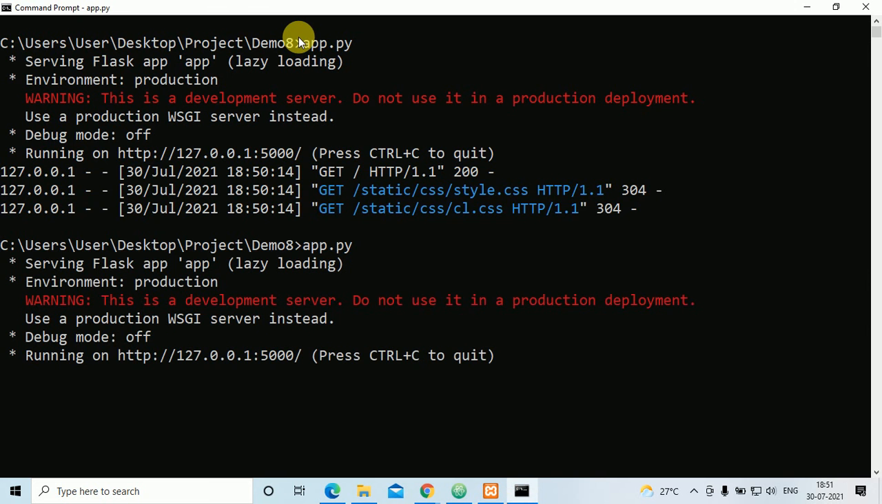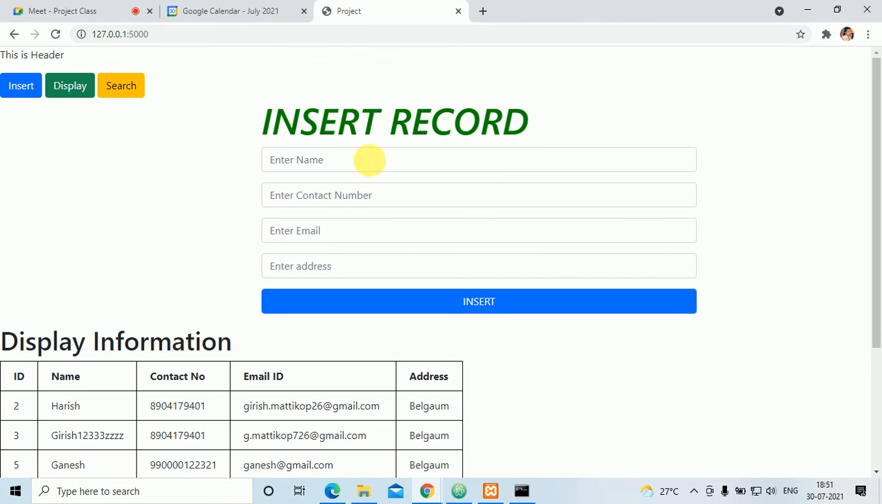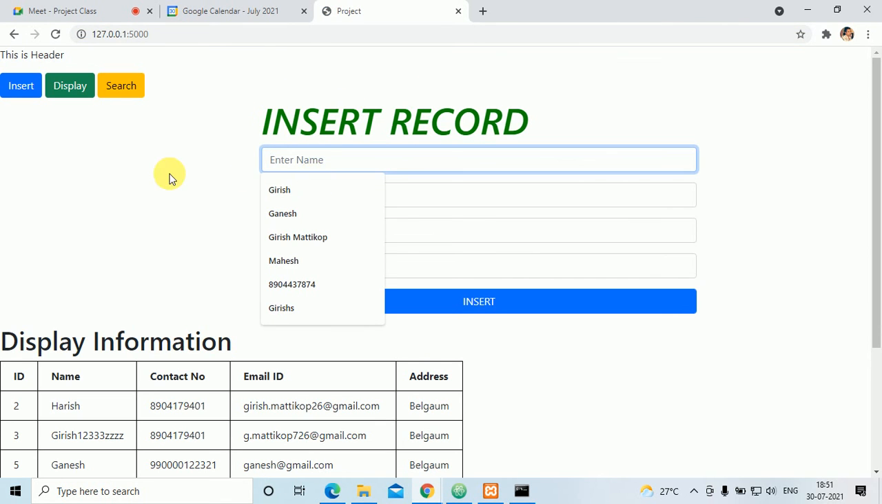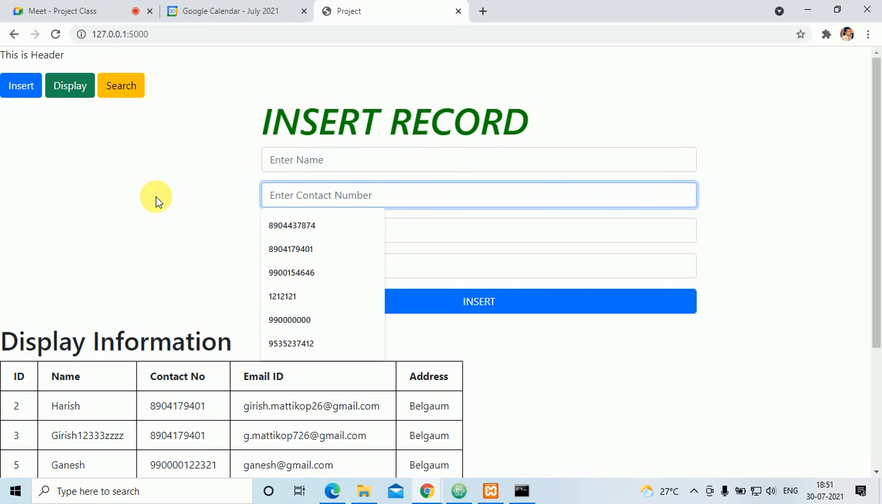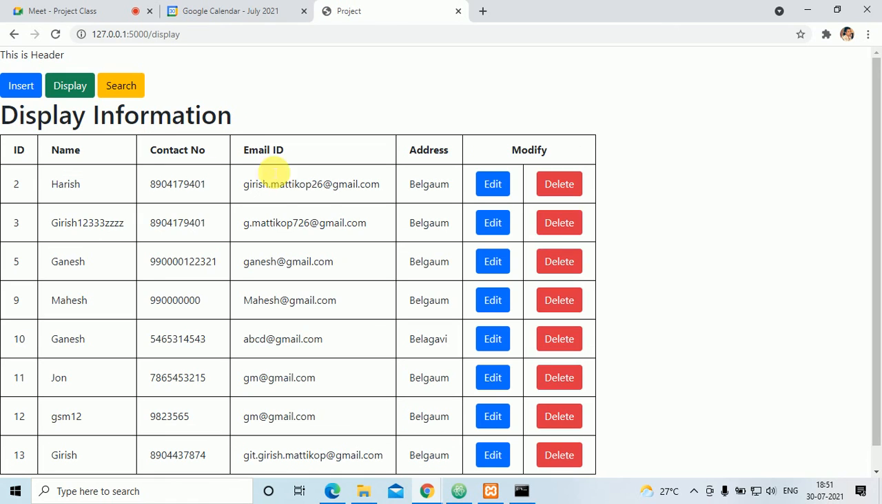Wait, first the URL. Okay, now the URL is generated. If I click enter, see insert record is there, enter name and enter contact number. See here, email address here. These all will look like this. Okay, so here you can put all the details. Now if I click on display, that display will look like this, but I want to apply that table.